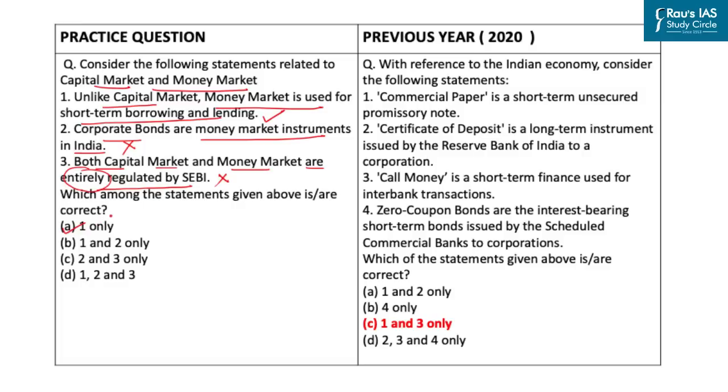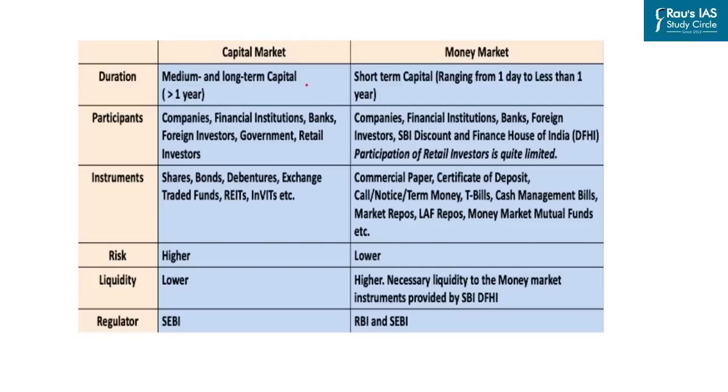To understand this question, we have to refer to the infographic. The infographic tells the difference between the capital and the money market instrument. Capital market are the instruments whose duration is more than 1 year, and money market are the instruments where the duration is less, from 1 day to 1 year. Instruments like share, bonds, debenture, exchange traded funds are instruments of the capital market, which corresponds to statement 2 of our given question.